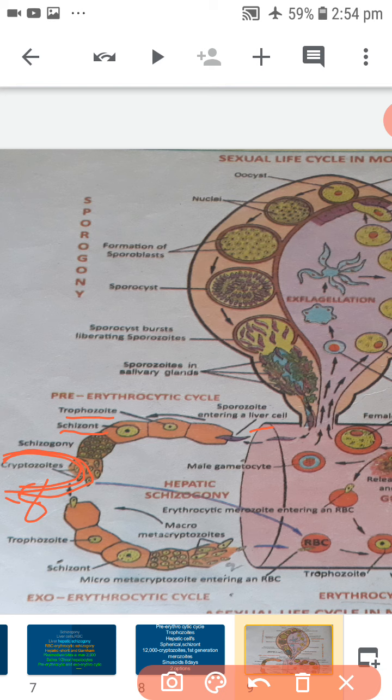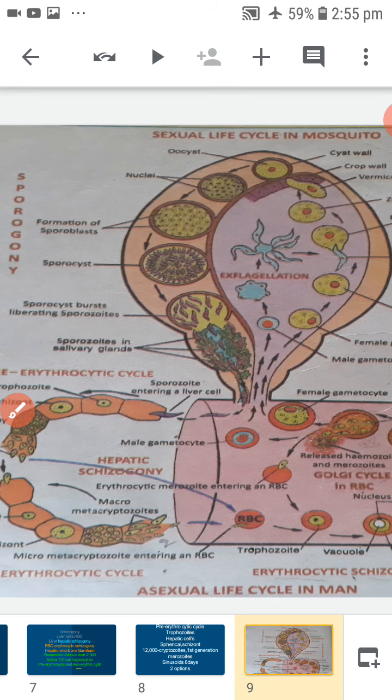They can enter either fresh liver cells and continue exoerythrocytic cycle, or they can enter into red blood cells, RBC, and continue erythrocytic cycle.